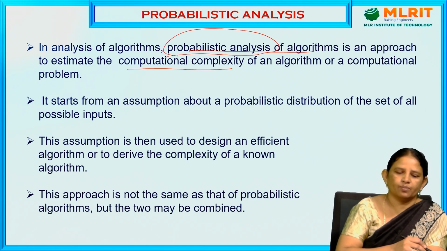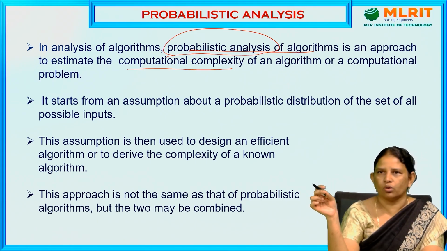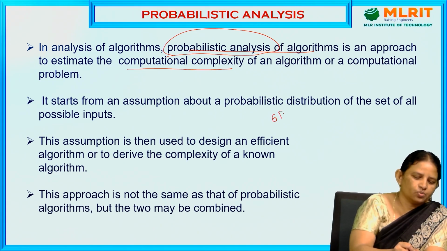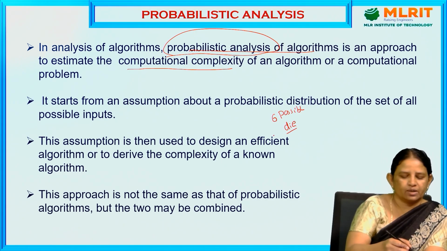Probability is nothing but how many chances there are for getting a particular outcome. Suppose there are six possibilities for a die. If you throw the die, that may be 1, 2, 3, 4, 5, 6, so there are 6 chances.